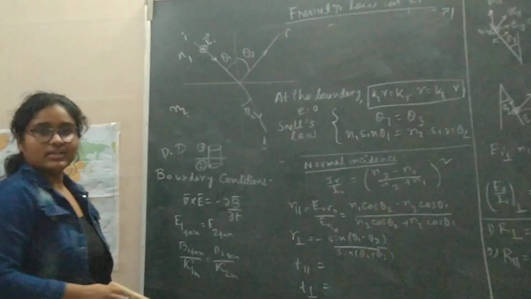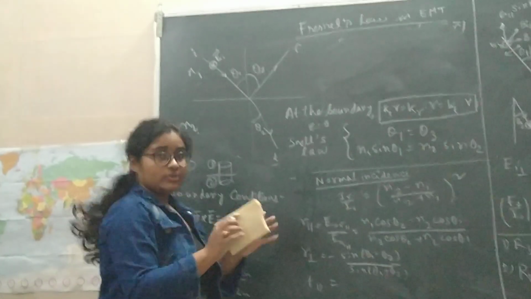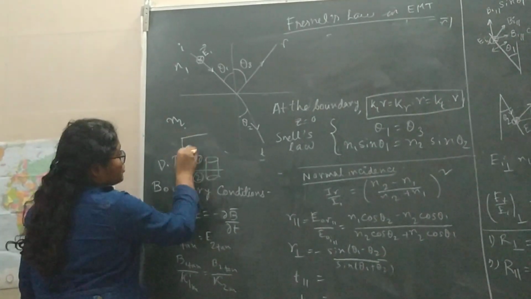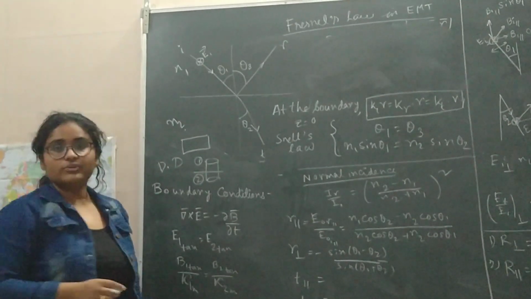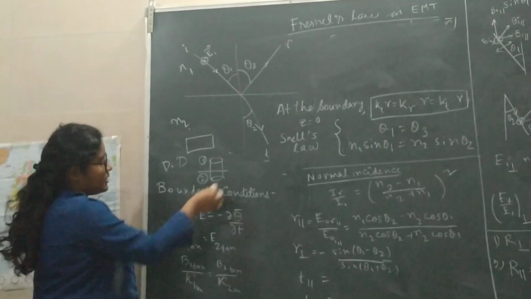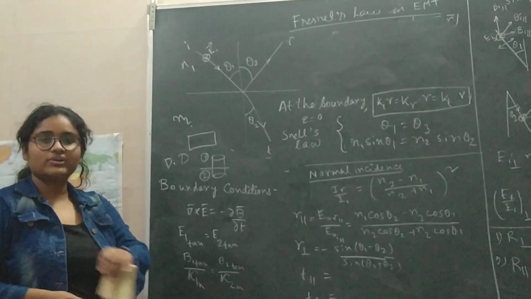So these are the boundary conditions. You have to remember that whenever we are going with the curl of something, whether it is curl of E, we take a square loop, and whenever we are going with the divergence of something, just like del dot D or del dot B, we took the pillbox. And then we find out the boundary conditions.